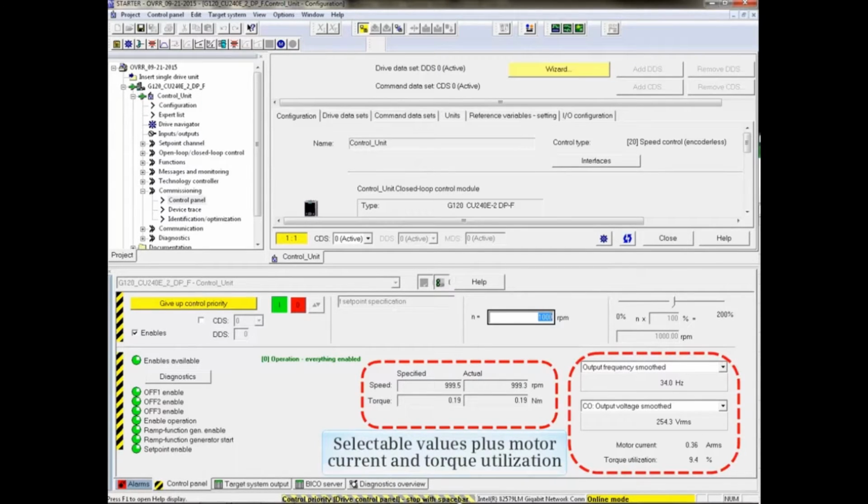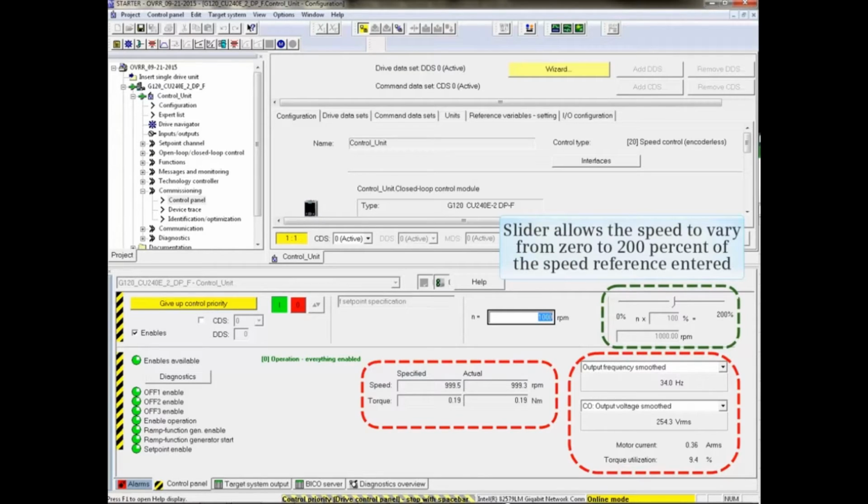There are also selectable values plus motor current and torque utilization shown. These areas are circled in red on the screen. Circled in green is a slider that allows you to vary the speed from 0 to 200% of the speed reference you entered.